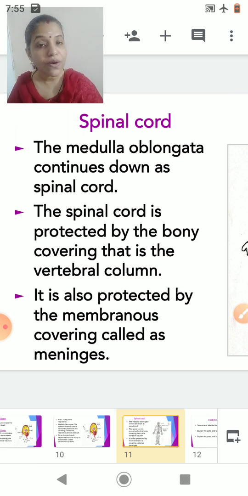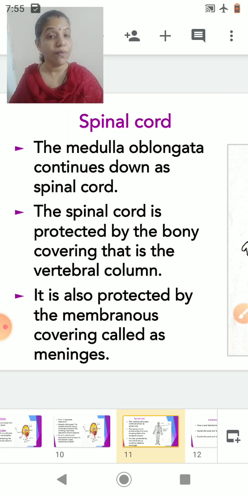Now the spinal cord is also protected by a bony covering which is called as a vertebral column. Now students, you know that the brain is protected by a bony covering which is called as a cranium. Brain is protected by cranium. The same way we have to provide protection to the spinal cord. So the spinal cord is protected by a bony covering which is called as a vertebral column.